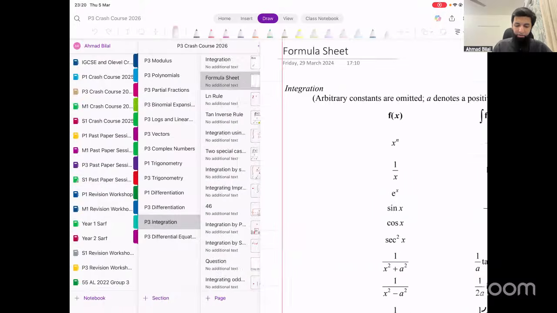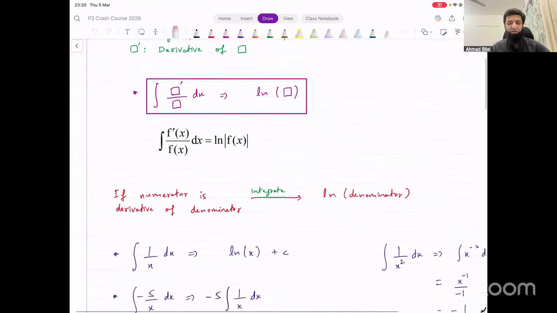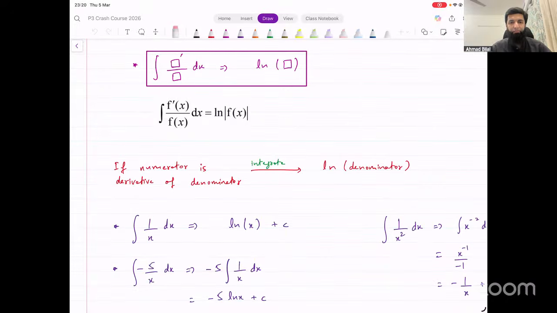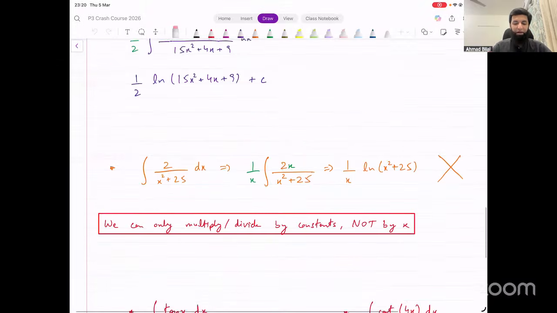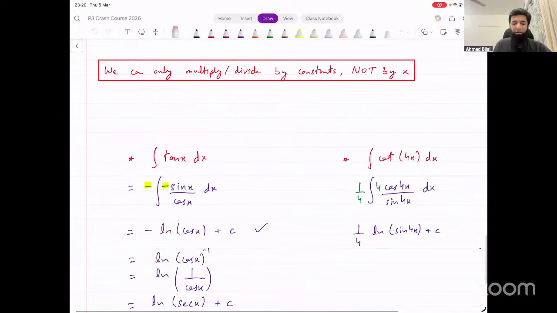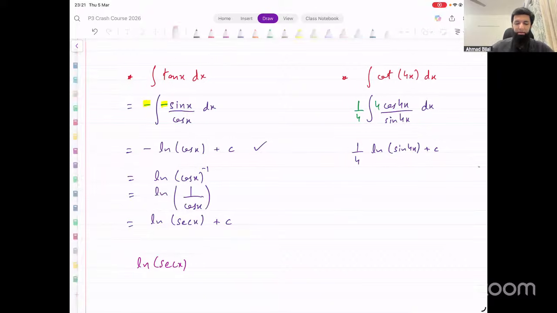Then we looked at the different rules that we have for integrating fractions. We started with the ln rule, where numerator is the derivative of the denominator. How to integrate this? And we had to remember we can only multiply and divide by constants to make it that form, not by x. And tan and cot, they are integrated using the ln rule. You need to remember this. Okay, need to remember that tan and cot are integrated using the ln rule.